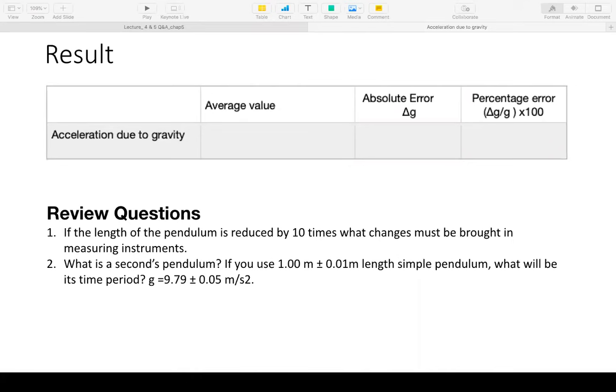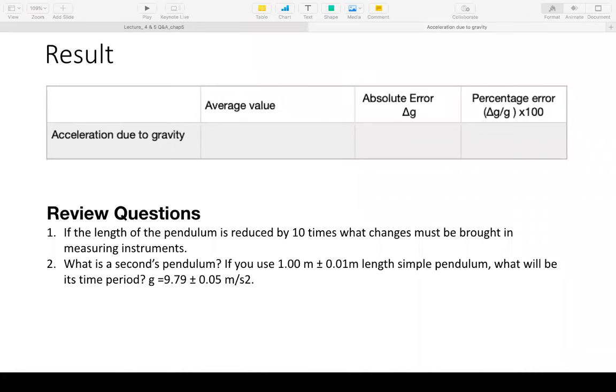Ma'am, I think even if the length of the pendulum is getting reduced by 10 times, we don't need a vernier caliper to measure it because the length is quite measurable. Yes. So, ma'am, what about also changing the number of oscillations that we take? We increase it by multiple times.